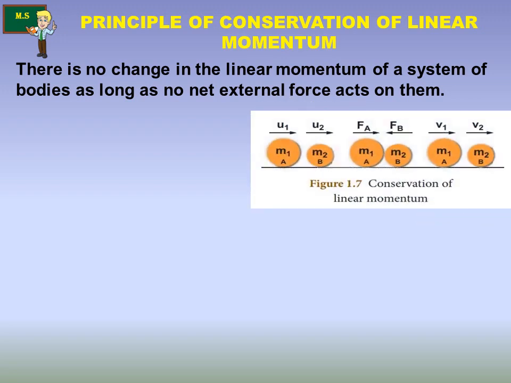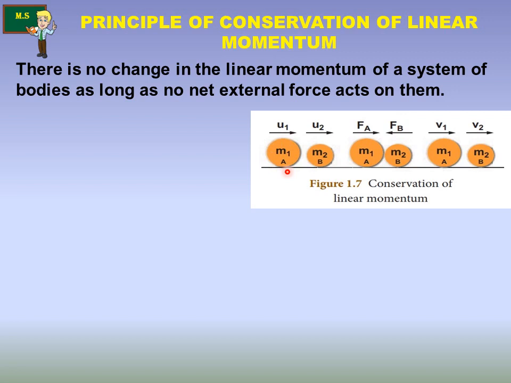Let's see, using the principle of conservation of momentum, we can prove this principle using this example. I think you all can see two balls. The mass of the first ball A is M1 and the mass of the second ball B is M2.